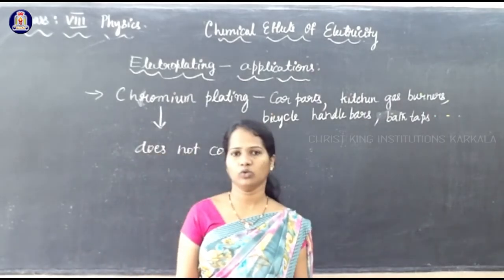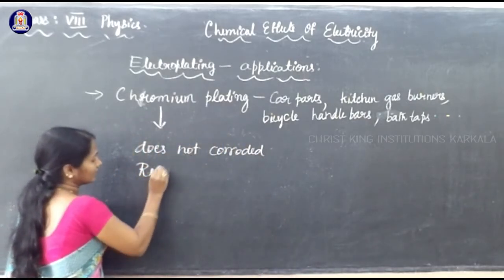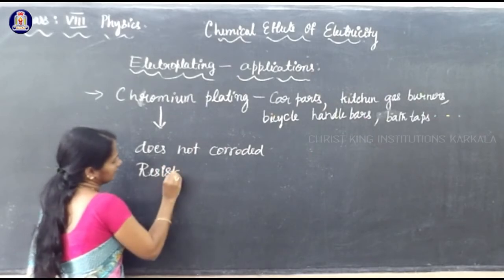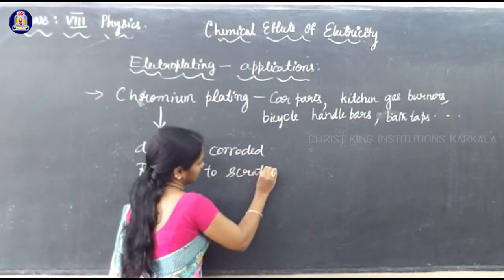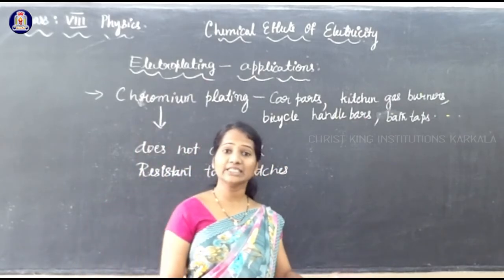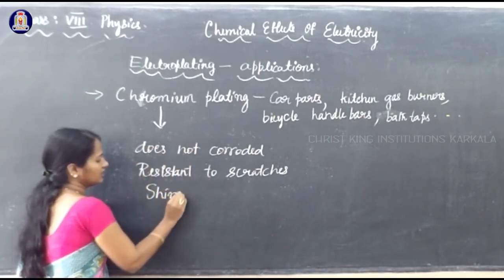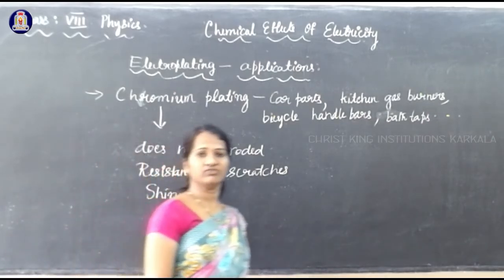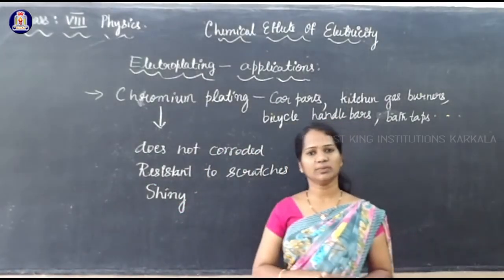It is resistant to scratches, as well as this metal is shiny. Therefore, chromium plating is done over some cheap metals.